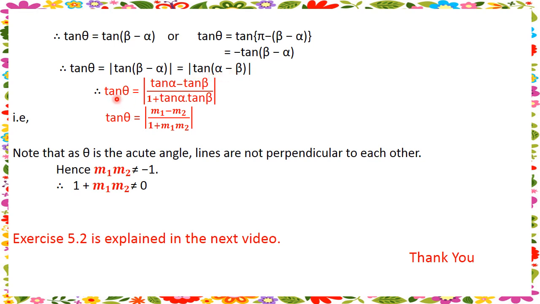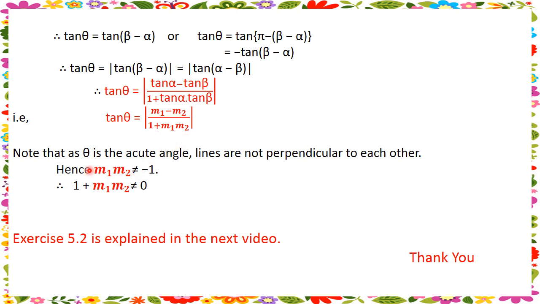Now using the trigonometric formula, tan of alpha minus beta is the modulus of tan alpha minus tan beta upon 1 plus tan alpha tan beta, and we substitute tan alpha as m1 and tan beta as m2. So tan theta is equal to the modulus of m1 minus m2 by 1 plus m1 m2. Then theta is tan inverse of the modulus of m1 minus m2 by 1 plus m1 m2.